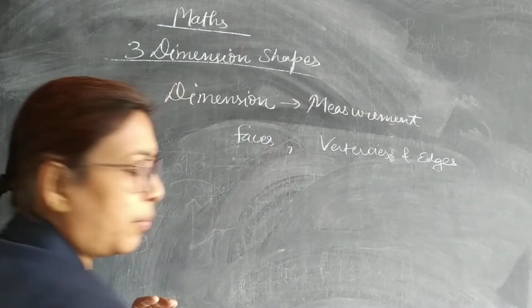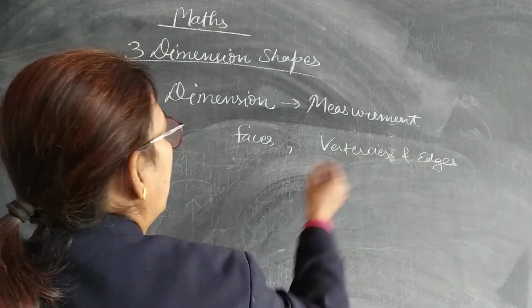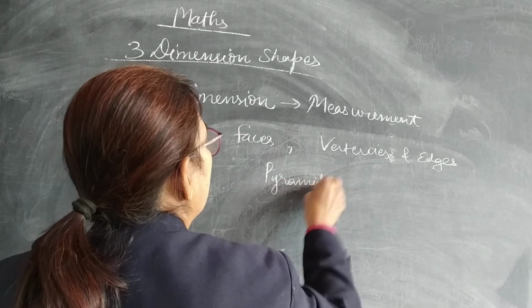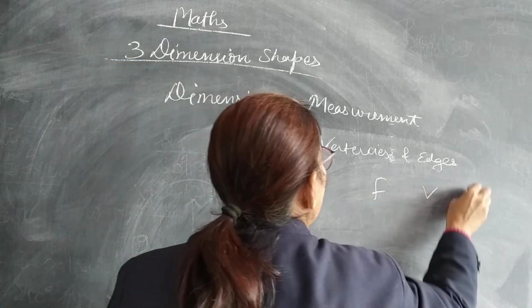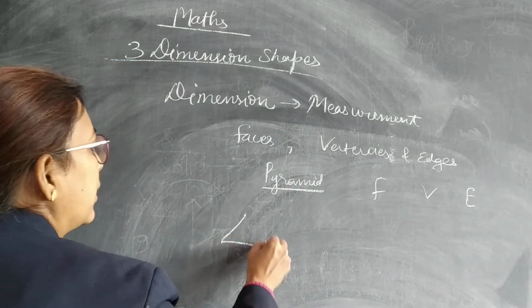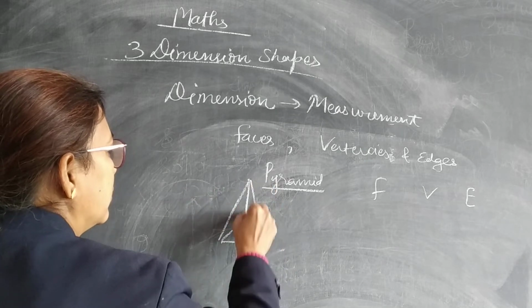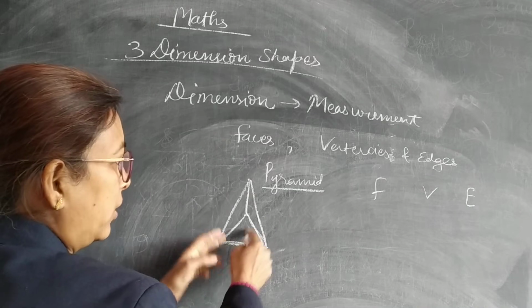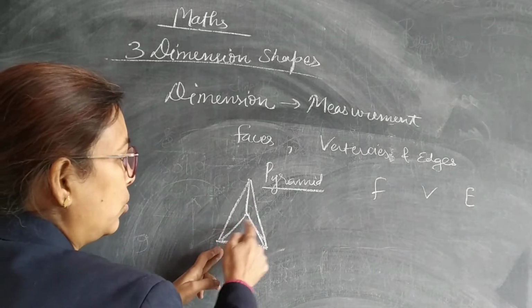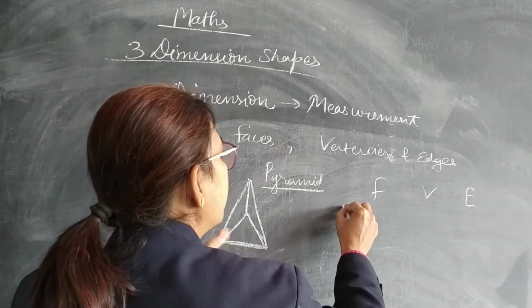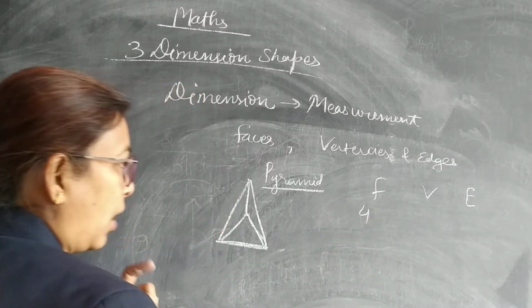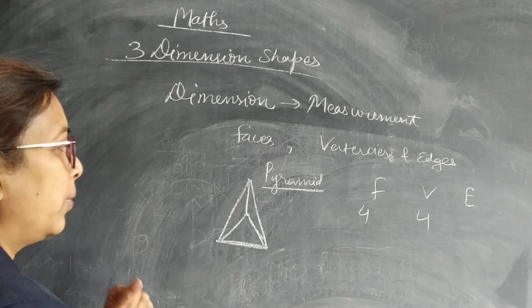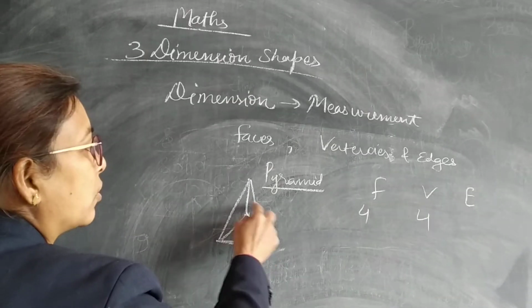Now let us consider the pyramid: faces, vertices and edges. I am taking a triangular pyramid. The base is a triangle, 1, and how many sides are there? 1, 2, 3 sides are there. So that means 4 faces. And vertices 1, 2, 3, 4. The same number of vertices. And how many edges? 1, 2, 3, 4, 5, 6.